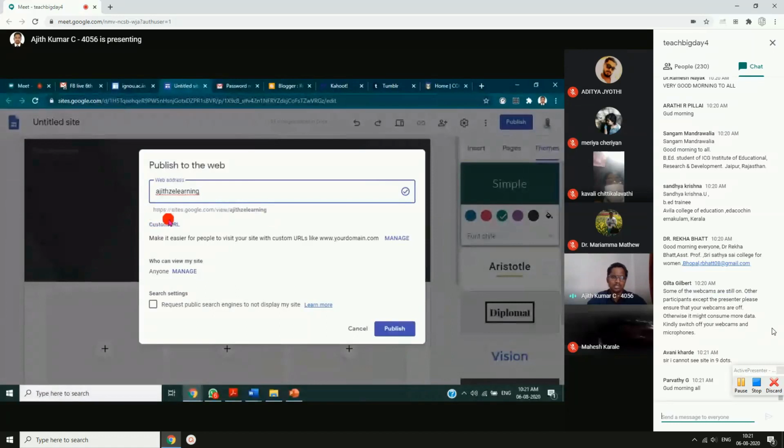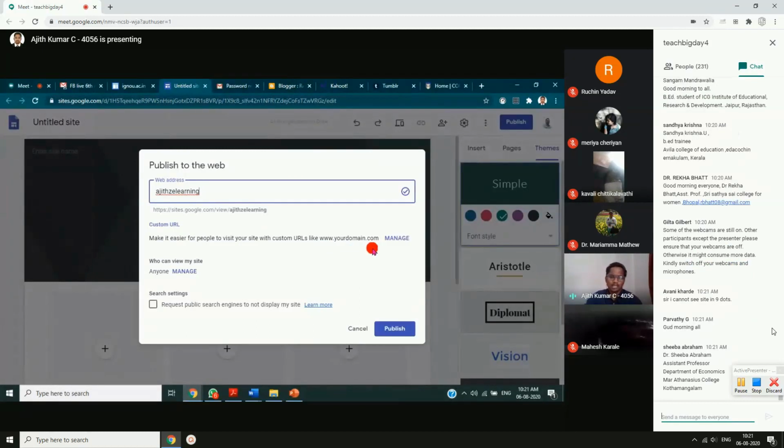See, https colon double slash sites.google.com/view/Ajit's e-learning. If you want a website like www.yourdomain.com, which is the popular one we used to see, like www.col.org or peakmemorialcollege.com, this is how we used to see.